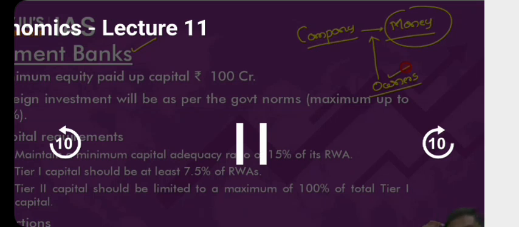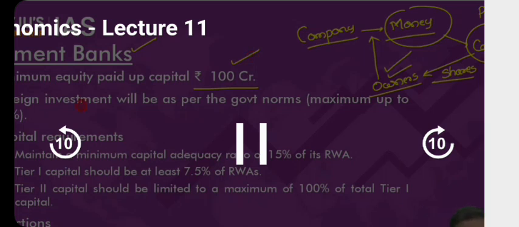I'll give you a current affairs example. Mr. Gautam Adani. Mr. Gautam Adani owns a certain stake in the Adani group or not? Why do you think the person is owning certain ownership? Because the investment has been done. So have a look at this. Whatever is the capital raised by the company by issuing shares, this is called paid up capital. Okay, so paid up capital in the context of small finance bank is 200 crore rupees, and in the context of payment banks, it is 100 crore rupees.